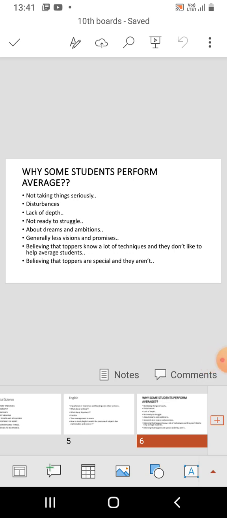So why do some students perform average? Not taking things seriously. This is one of the major reasons. Many people say that no, they are average, they cannot go to the top, or they are destined to be average. There is nothing such.